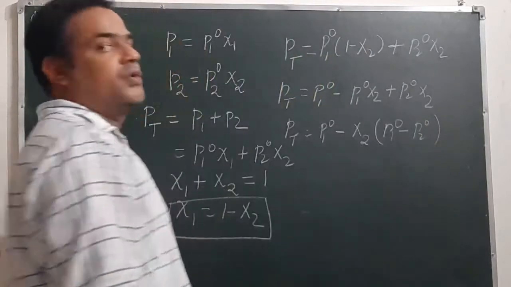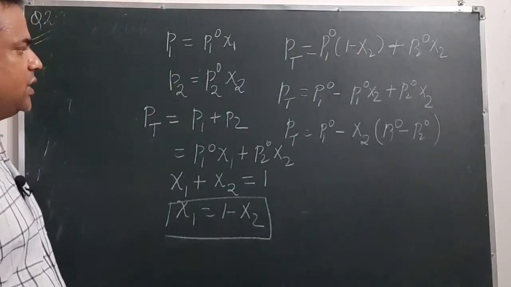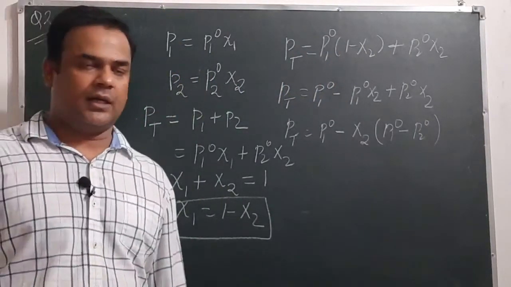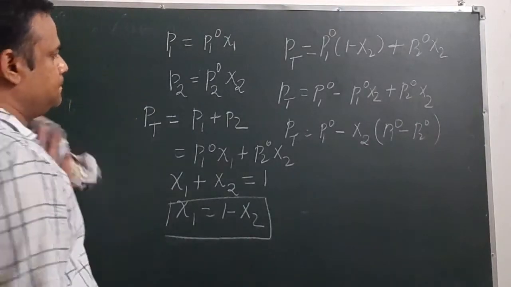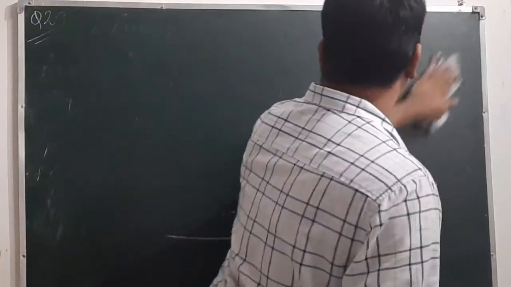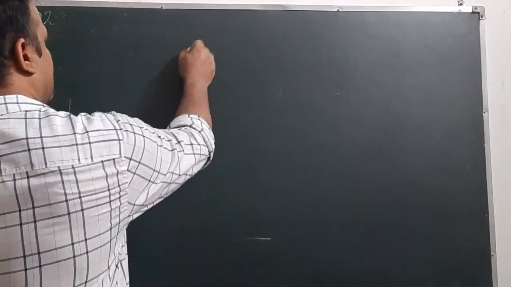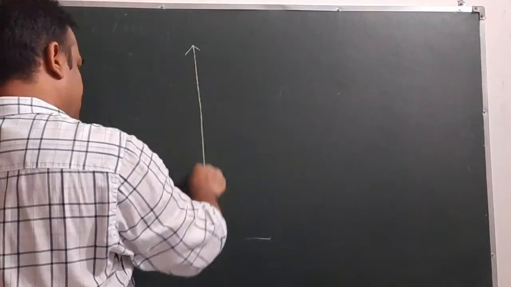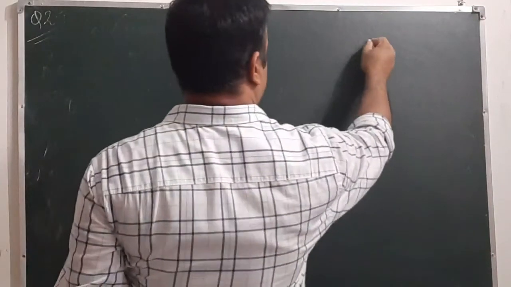So this is the equation of a straight line. With this help we can draw the phase diagram. To draw the phase diagram we'll take two axes.